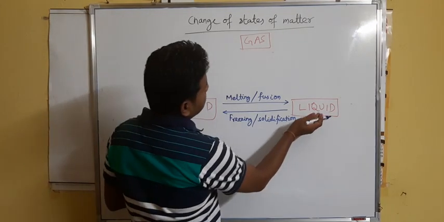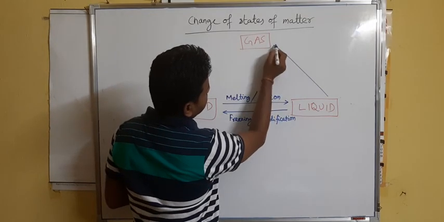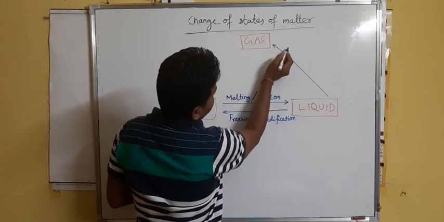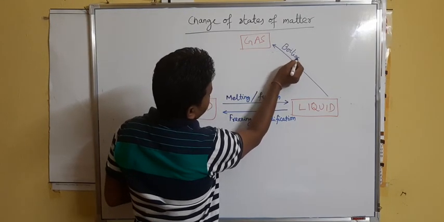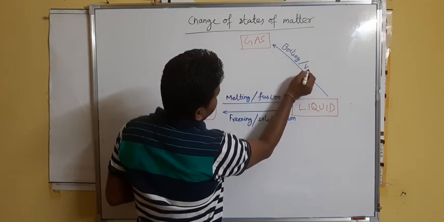Similarly, liquid can be changed into gas. You know that if you heat the liquid, then it will change into gas, and this process is known as boiling, or we can also call it vaporization.